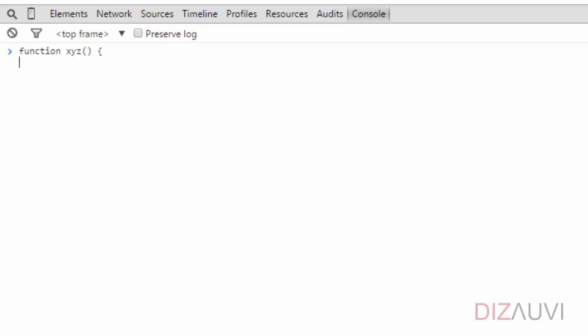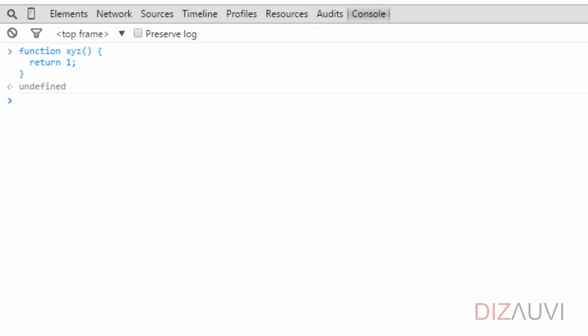Then we hit shift enter to avoid evaluation just yet. Let's return 1 and end this statement with a semicolon. Let's shift enter again and finally put a close brace to end the function definition. Now let's hit enter, hinting the JavaScript interpreter that we are done with our input.